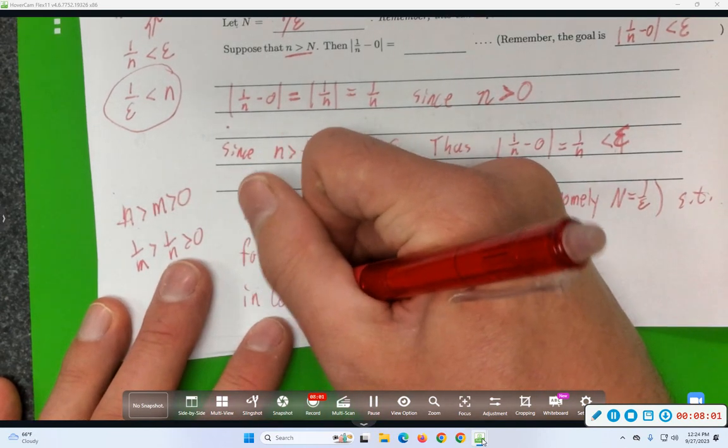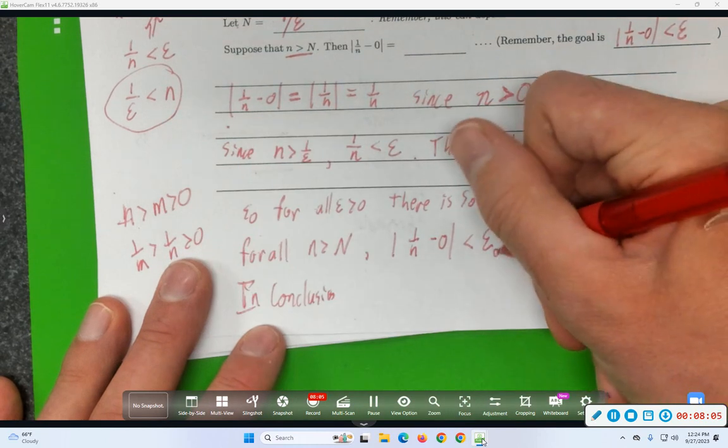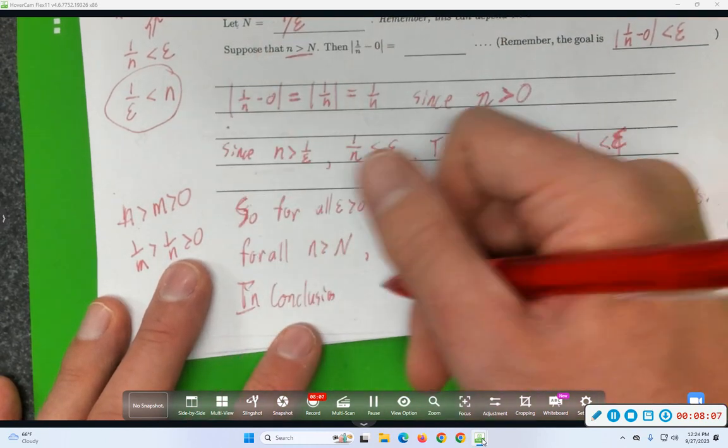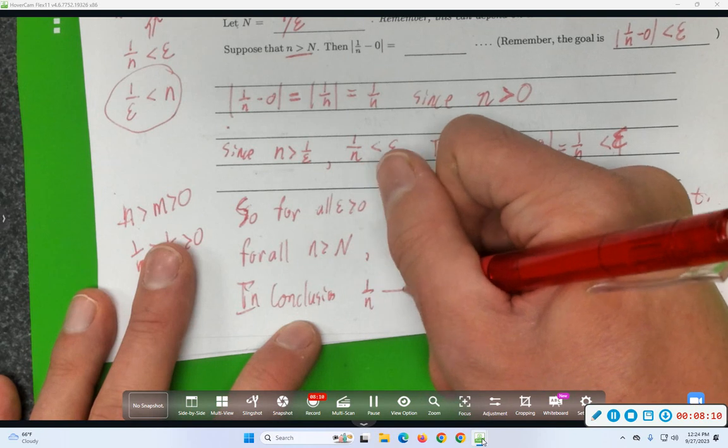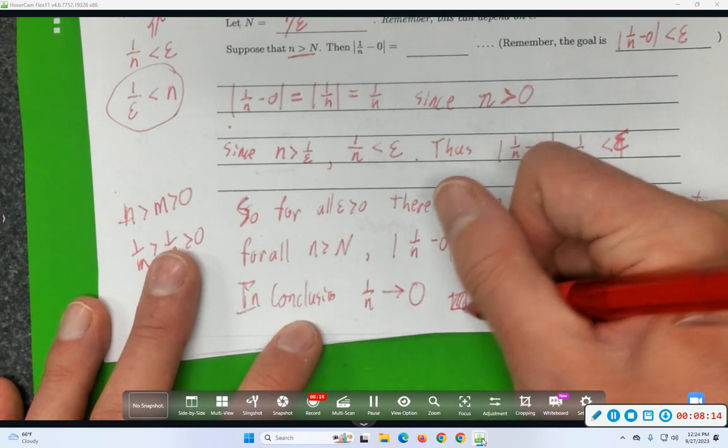In conclusion, maybe that should be capitalized and there should be a period. In conclusion, 1 over n converges to 0. A little Halmos box because the proof is done.